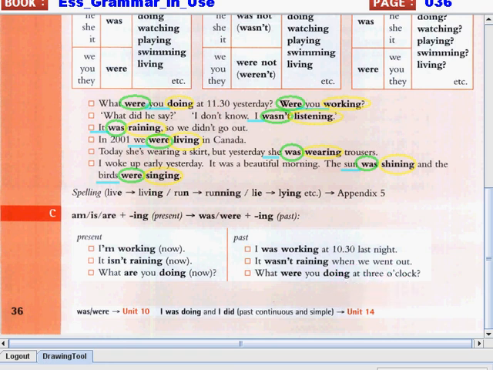Okay? So I hope students that you understood our lesson about the past continuous tense. Please review this lesson again so that you can understand it thoroughly.